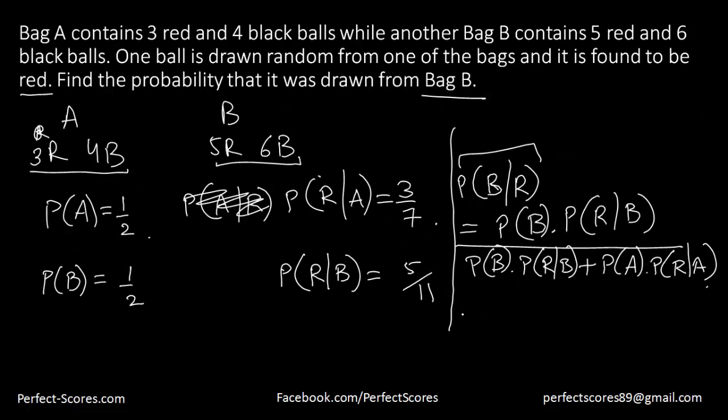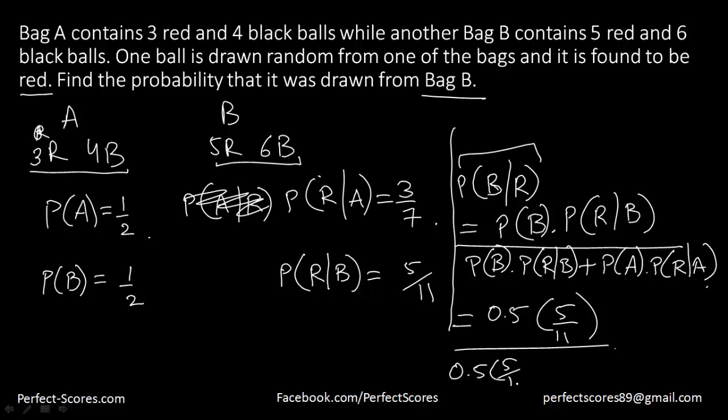So if I calculate this now, the probability of bag B is 1/2, that is 0.5, into the probability of red given B, which is 5/11, divided by 0.5 into 5/11 plus 0.5 into the probability of red given A, that is 3/7. So that is going to be my answer.